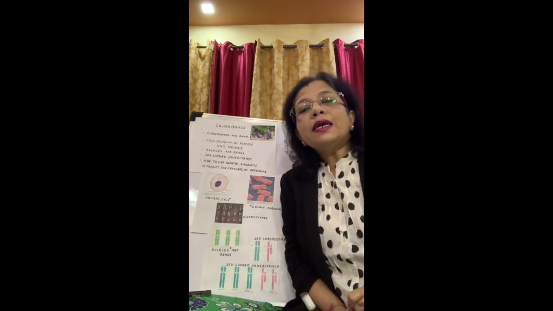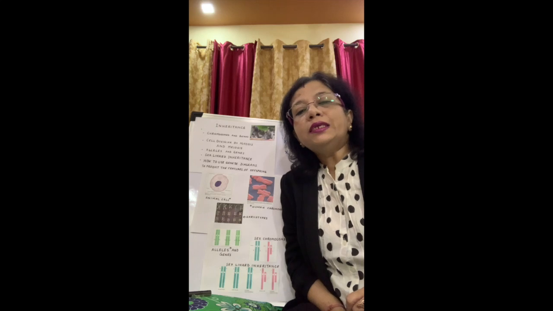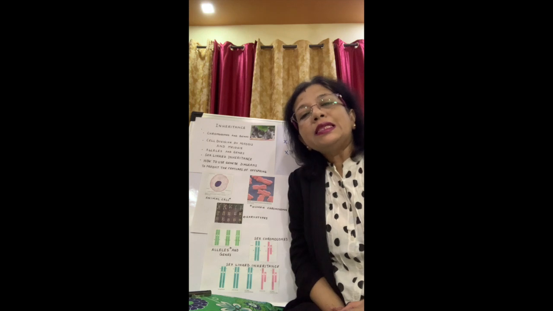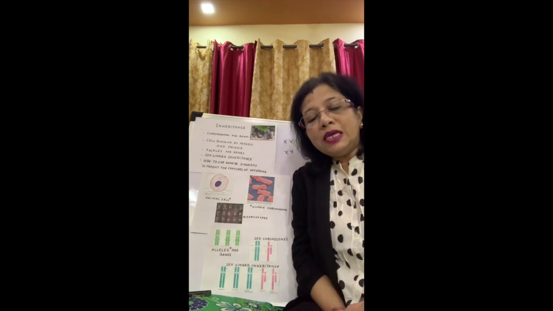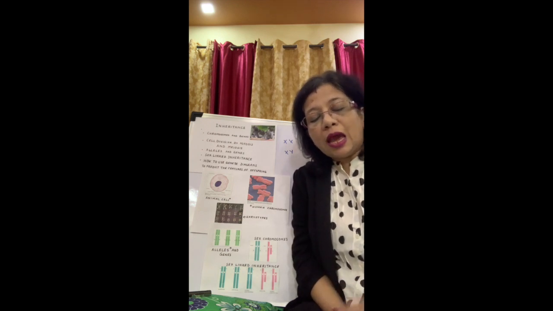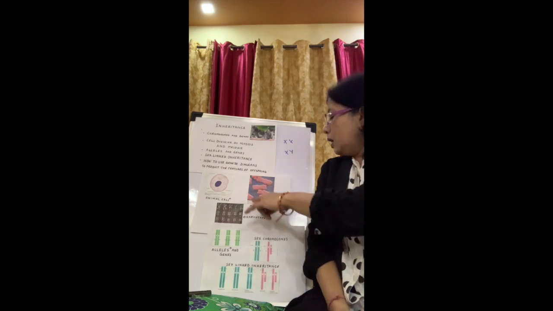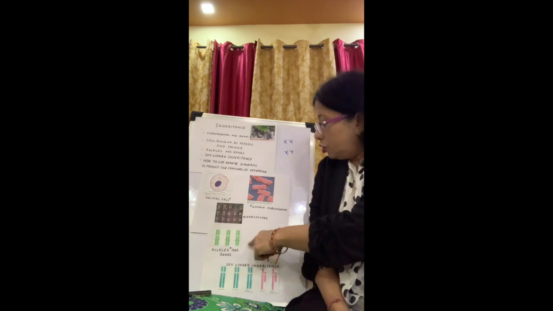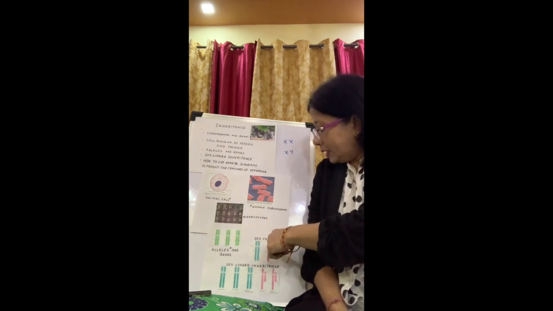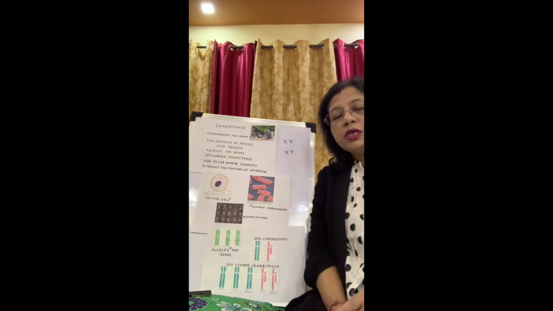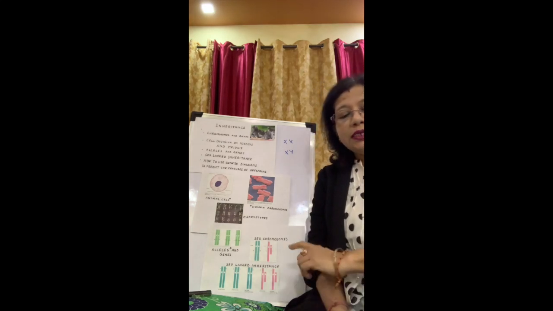Okay, now we take a simple example of sex linkage as an inherited character. Let us take the example of color blindness. Now we have seen that most of the chromosomes have 2 copies of each one, but this does not happen in sex chromosomes. Here we can see, wherever they are seeing the karyotype, it is same. And in the sex chromosome also, it is same only in case of female, but not in case of male. Now here you can see that Y chromosome is small and has few genes, but X chromosome is larger and it has more genes.